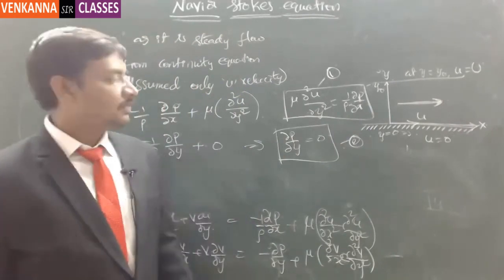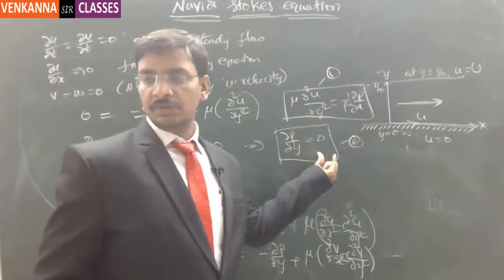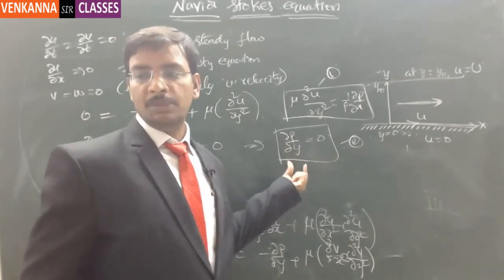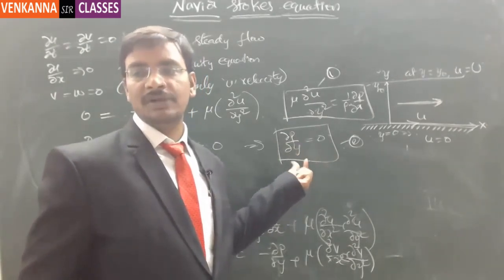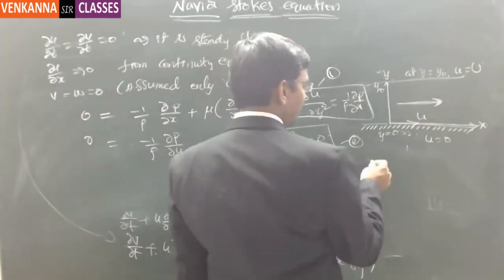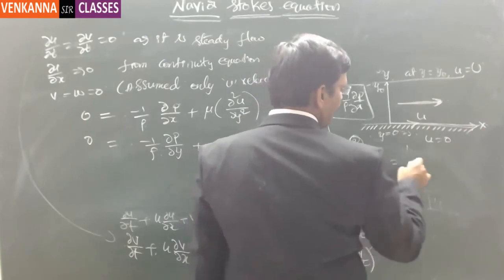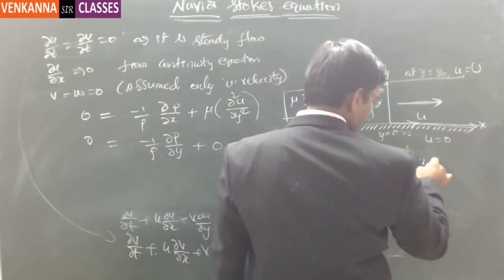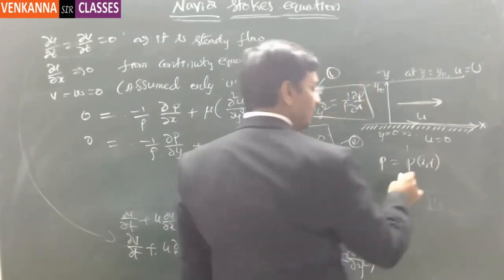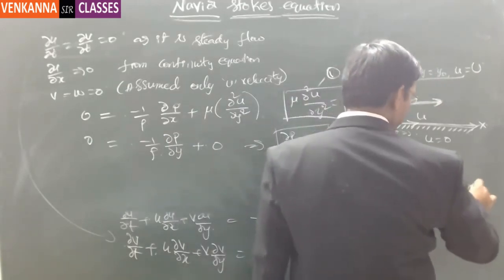Understood or not? Now here from this relation, dou p by dou y is equal to 0. Now which means p is independent of y. So p will be definitely a function of x alone. Then integration of this, p will be a function of x comma t. So as it is a steady flow, then you have to treat this as p of x, steady flow.